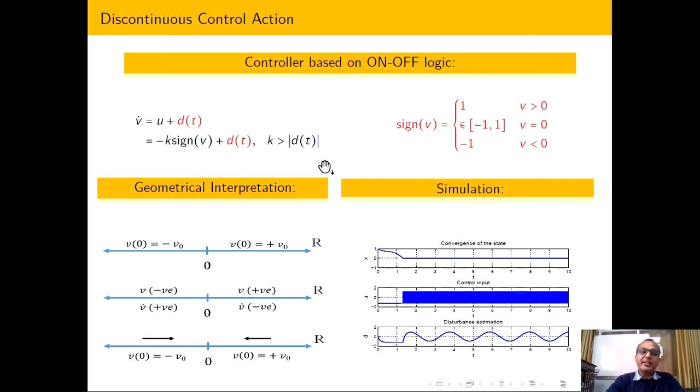Another supporting fact: it is possible to show that if you are at Vt equal to 0, then I am able to estimate this particular disturbance dt also.